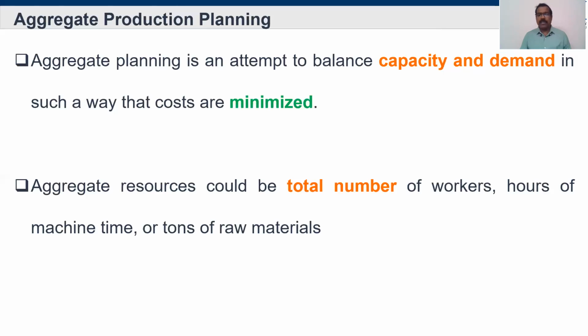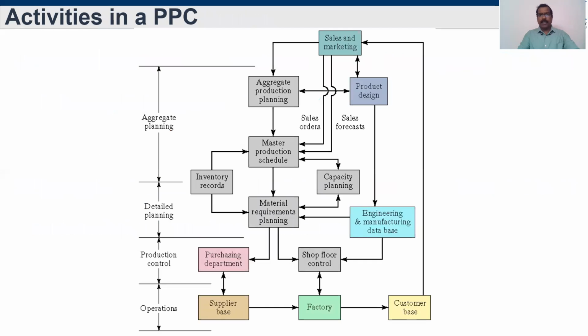So generally it will consider the total number of workers, hours of machining time required, and tons of raw materials required. This is what aggregate production planning is all about. Again, to refresh: aggregate planning is the first stage in your activities. It will get communication from the sales and marketing team, and also from the R&D team, like the product design team, who will also communicate with them.